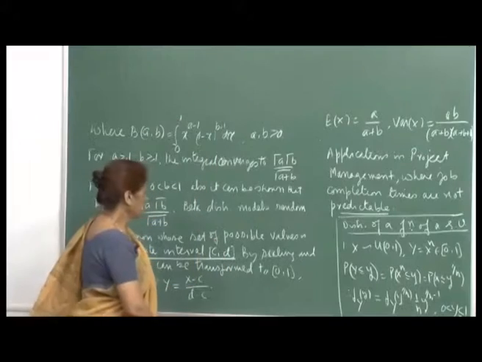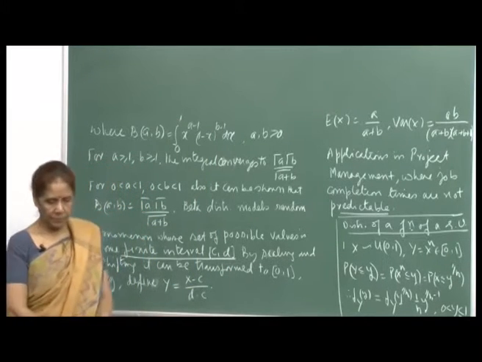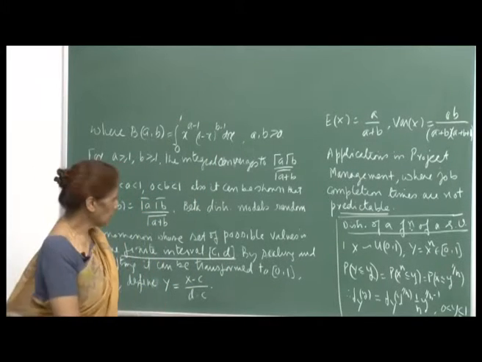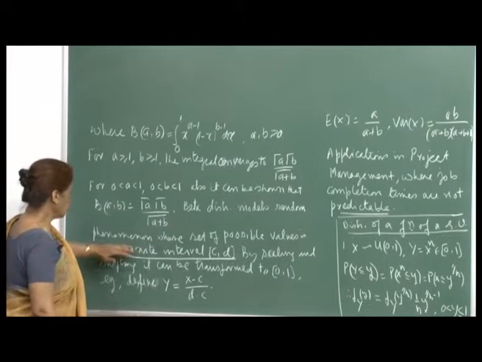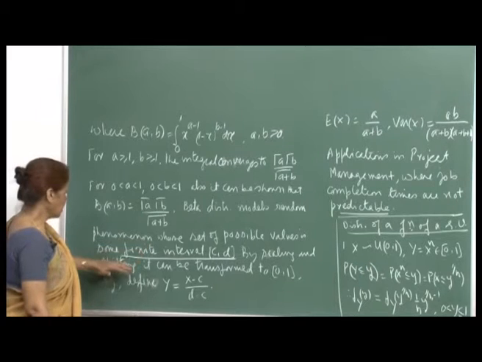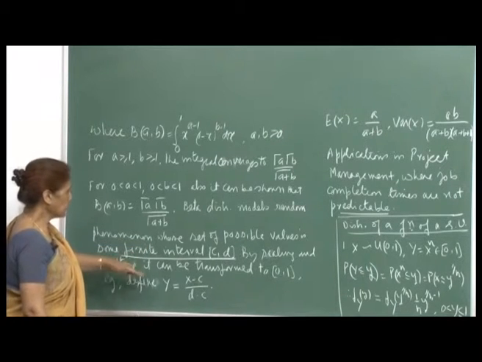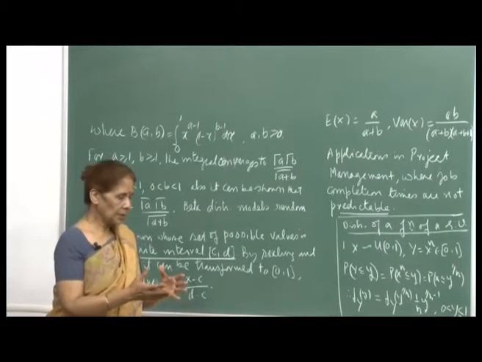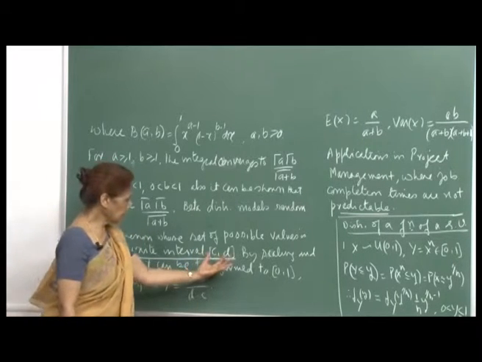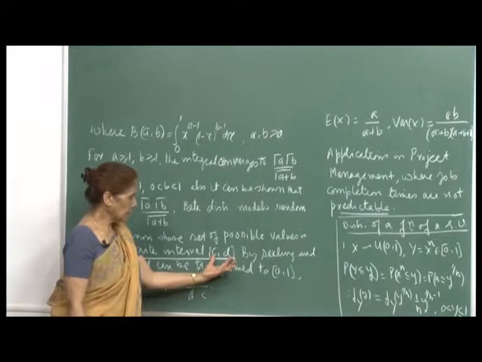Right. Now, there are many useful applications of the beta distribution, and one case is that it models random phenomena whose set of possible values is some finite interval c comma d. That means all possible values of this random phenomenon occur within a certain interval c comma d.